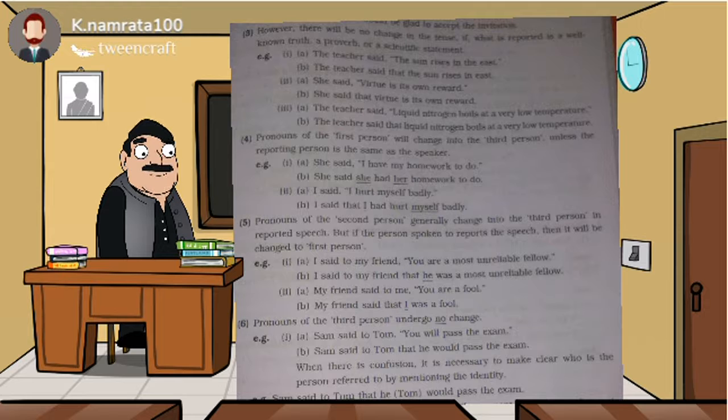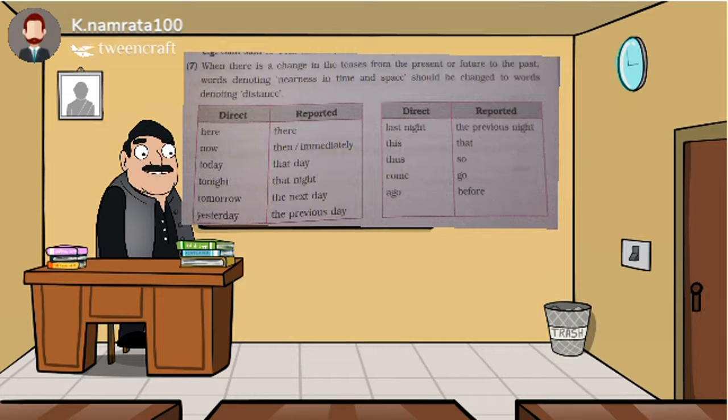Then we will study the seventh case. So seventh case is when there is a change in the tenses from the present or future to the past. Words denoting nearness in time and space should be changed to words denoting distance. Okay, here when there is a change in the tense from present or future to past, at that time the words which denote nearness in time or in space should be changed to denote distance.